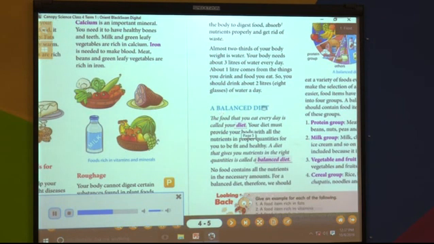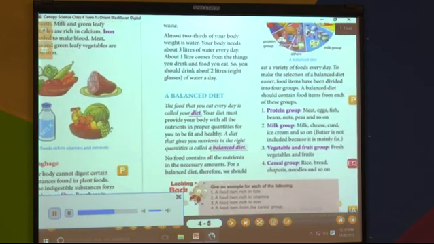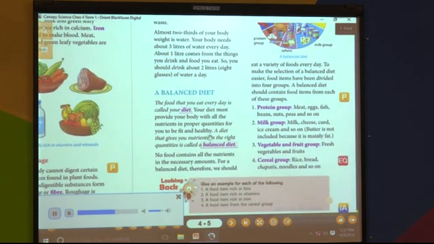A balanced diet. The food that you eat every day is called your diet. Your diet must provide your body with all the nutrients in proper quantities for you to be fit and healthy. A diet that gives you nutrients in the right quantities is called a balanced diet.